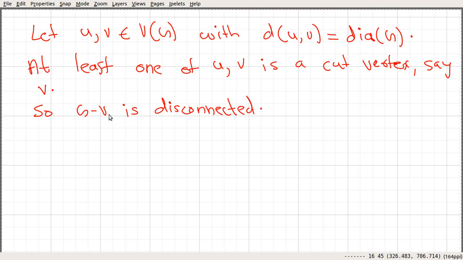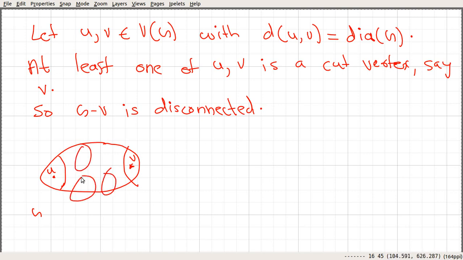So that means G minus v has at least two connected components. Suppose this was our graph G, and we took two vertices u and v from it, and we deleted v from the graph G. After deleting it, we could have many connected components which look something like this.